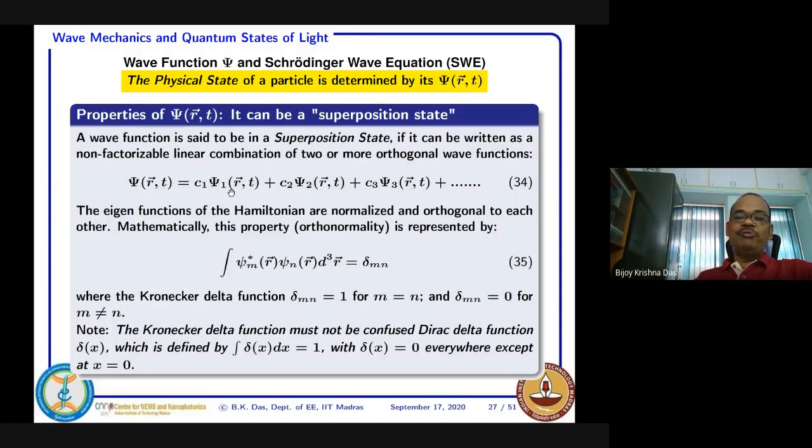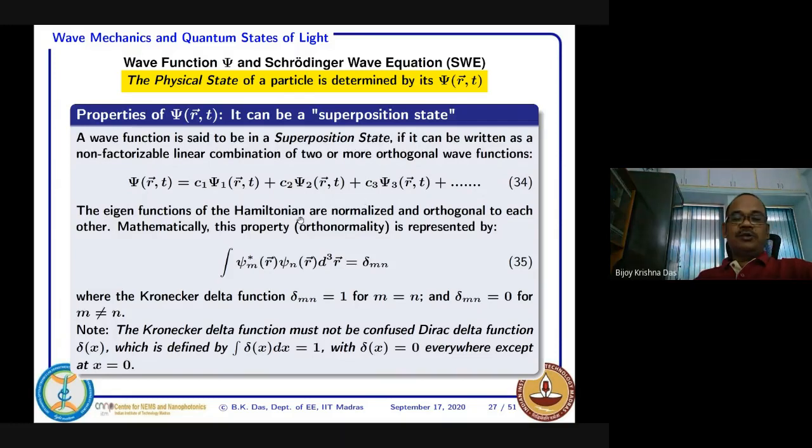That is very important when we will be learning entanglement. There, one condition will be that two quantum particles will be called entangled if you cannot express them with a wave function which can be factored into two. So that is actually most important. You can express this one, but this psi1, psi2, psi3 have to be eigenfunctions. Then only this is called a superposition state. Otherwise, it is just a linear combination. Okay, is that clear? Yes, sir.